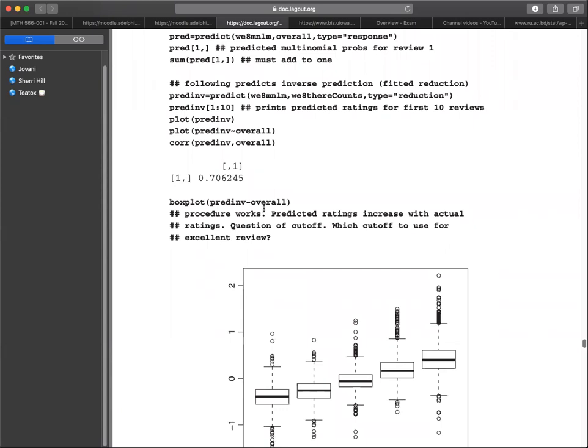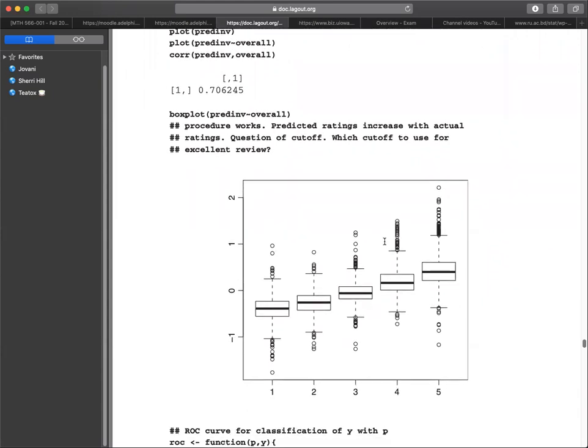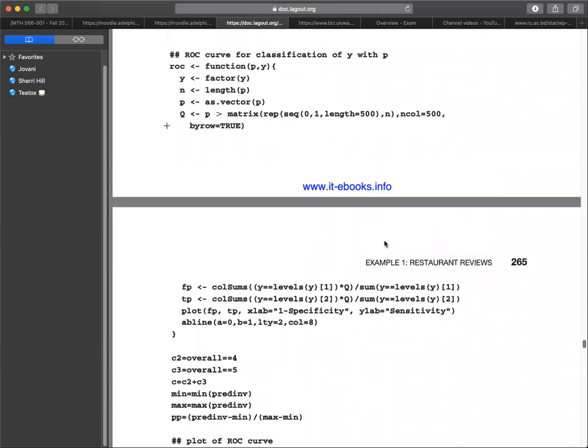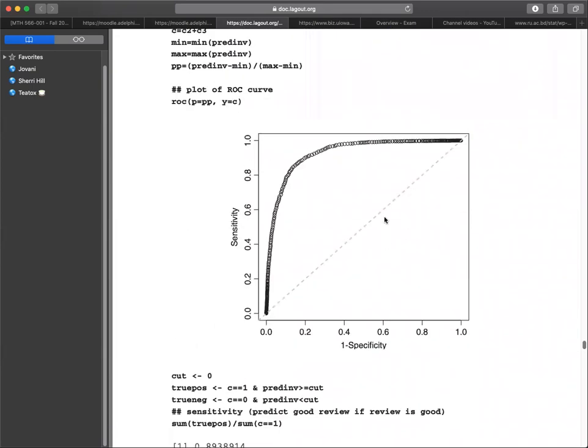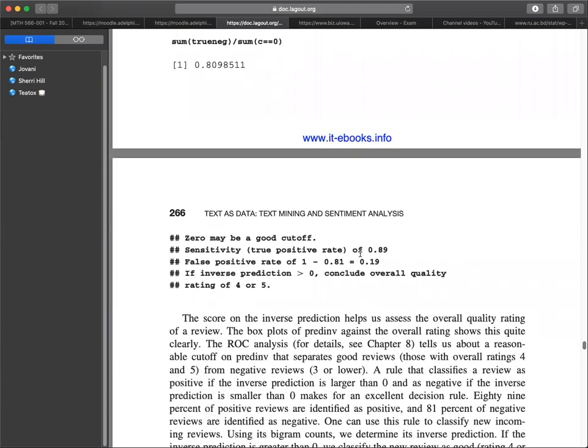We get it to be 0.7, and we can create a box plot where the procedure works. Predicted ratings increase with actual ratings, and the question is which cutoff to use for an excellent review. We plot the information and we check its sensitivity. The sensitivity is 0.8, and then we do the true negatives, and it's also 0.81. And 0 might be a good cutoff. Sensitivity, the true positive rate, is 0.89, and the false positive rate is 0.19.